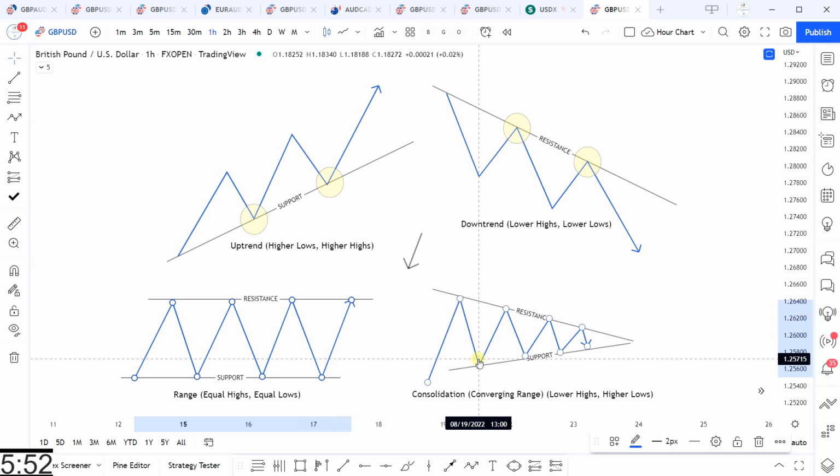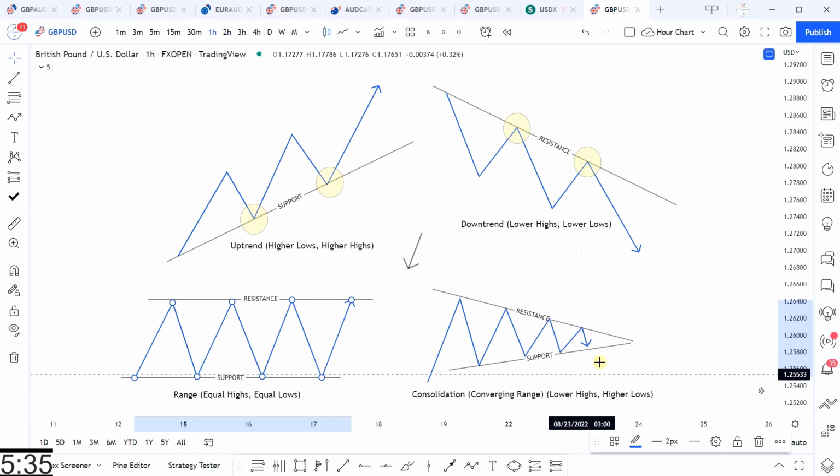Not to be confused with the range is the consolidation. Range and consolidation, those words are used interchangeably to describe a ranging condition, but they're actually a little different. A range is not a consolidation, but a consolidation is a form of a range.